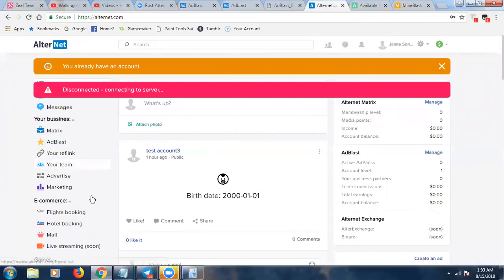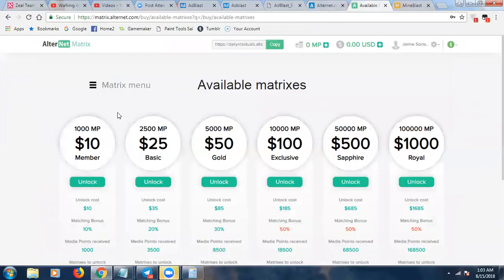In addition to that, they have a matrix. Their matrix has 6 positions: $10, $25, $50, $100, $500, and then all the way up to Royal, which is $1,000. So again, very familiar if you've seen this before. They do have an optional matrix. Now, you don't have to participate in this if you don't want to.